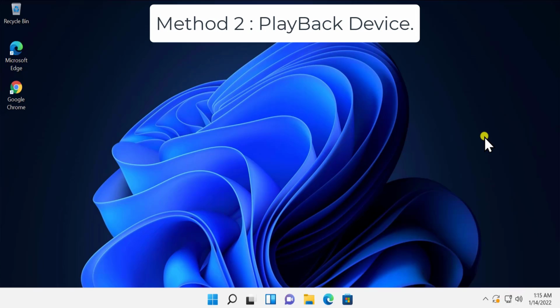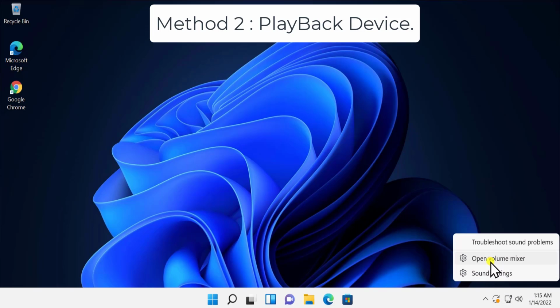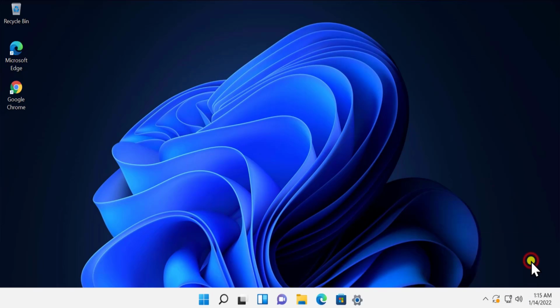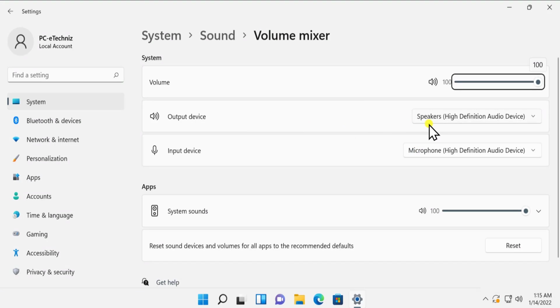Method 2. Playback device. Do a right click on the volume icon. Click on Open Volume Mixer. Here you have to set up the input and output preference of your device. If you're using a speaker for your output, then you have to select the speaker in here, as you can see. If your input is your microphone, then you have to select your microphone or your headphone.